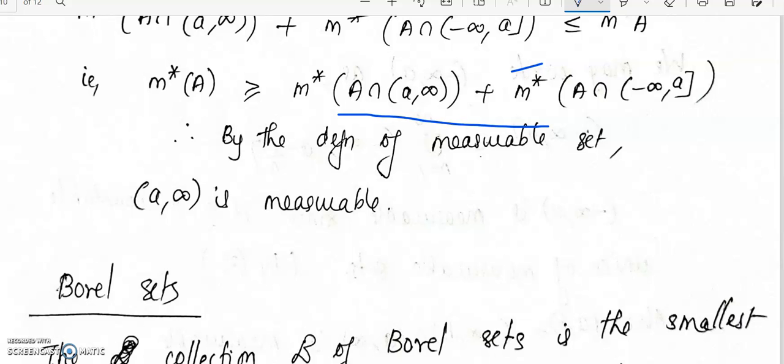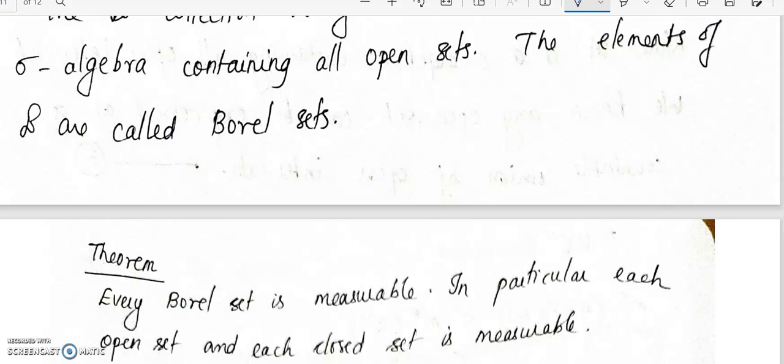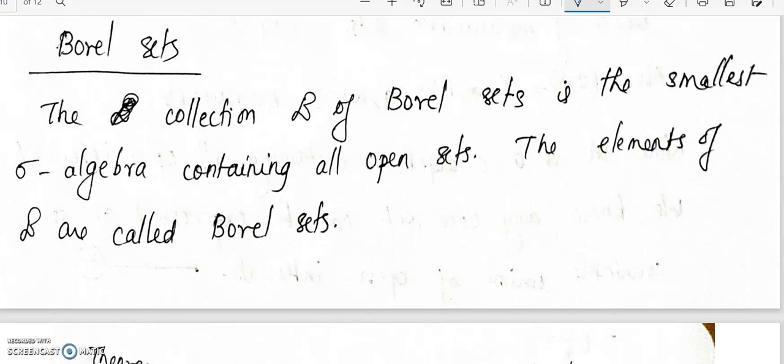And now let us define what is called a Borel set, and we will show that every Borel set is measurable. By a Borel set we mean an element of a Borel sigma algebra. The Borel sigma algebra is the smallest sigma algebra containing all the open sets. When we say sigma algebra, it must be closed under countable union, and it must be closed under complementation.